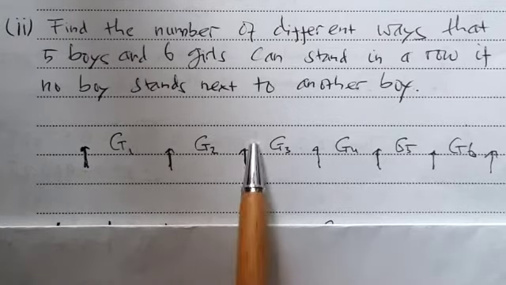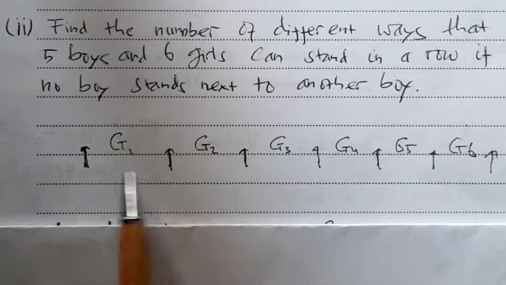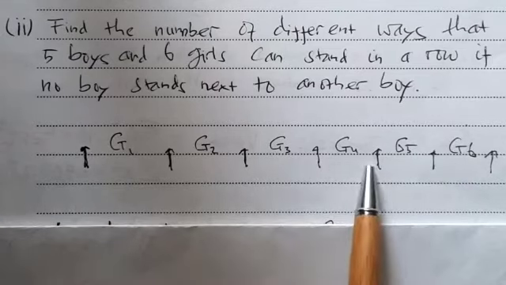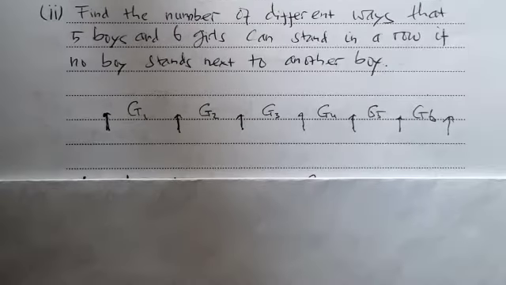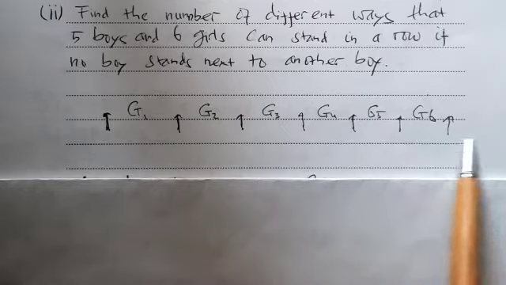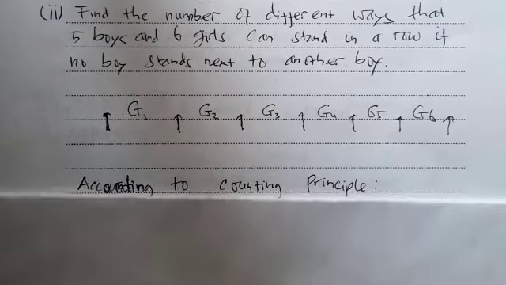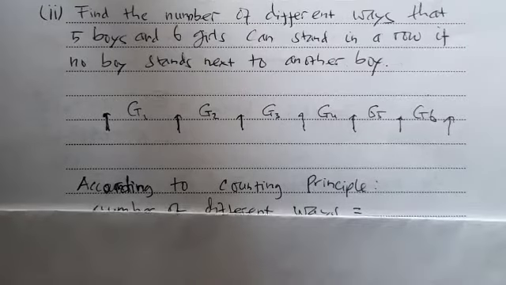There are gaps in between the girls, and there are 1, 2, 3, 4, 5, 6, 7 gaps. Now, for the 6 girls we can permute them in 6 factorial ways.